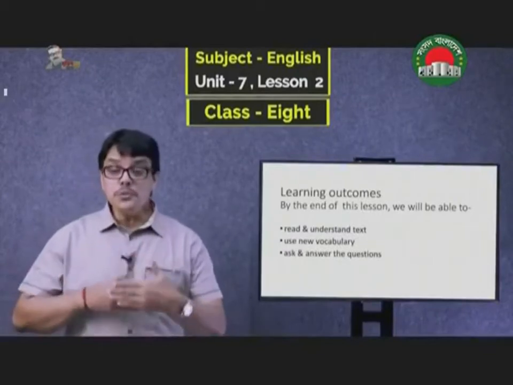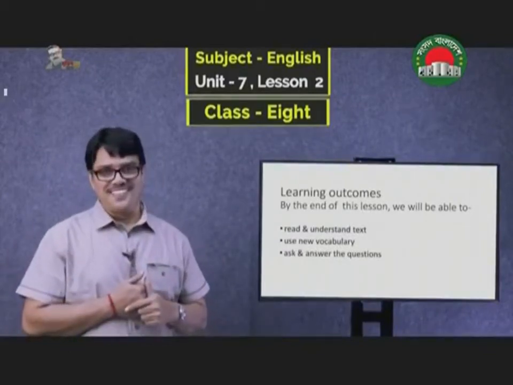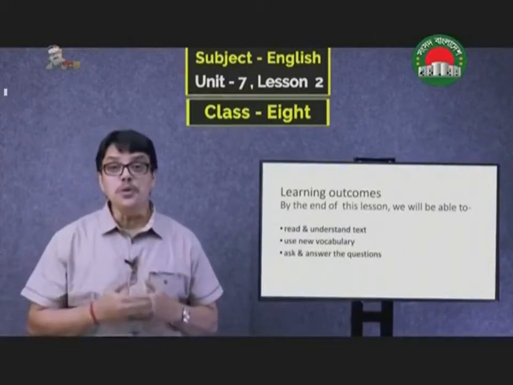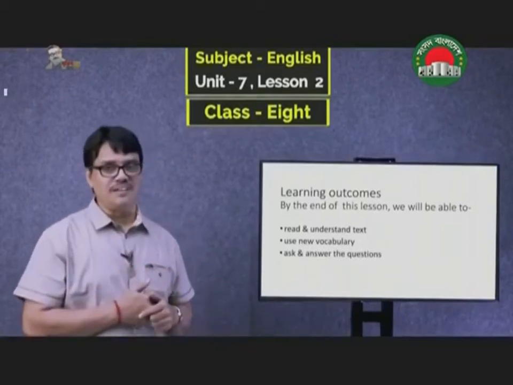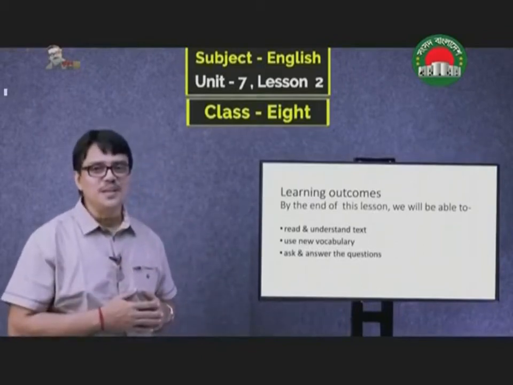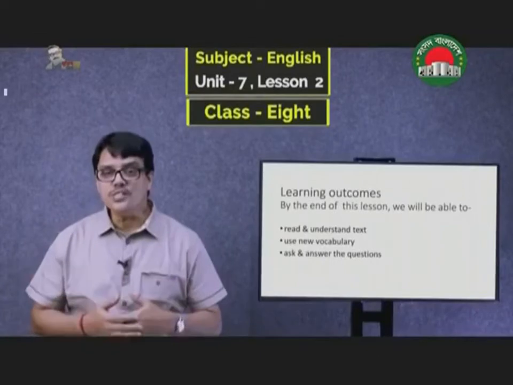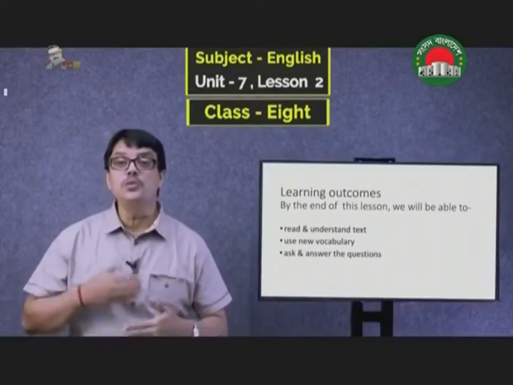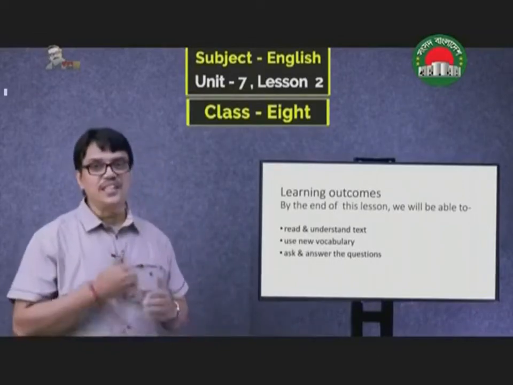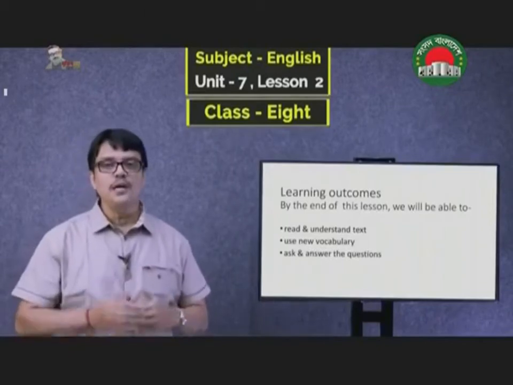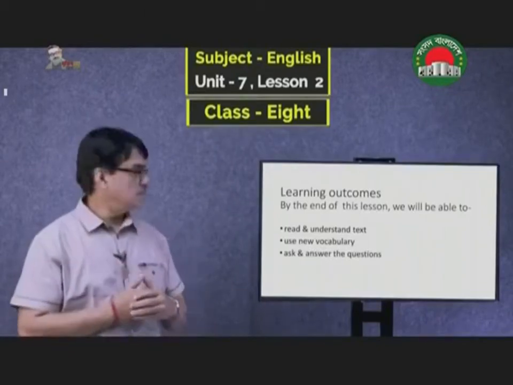Before starting the class, we have to know the target of the lesson, that means what we are going to learn today. That is called learning outcomes.